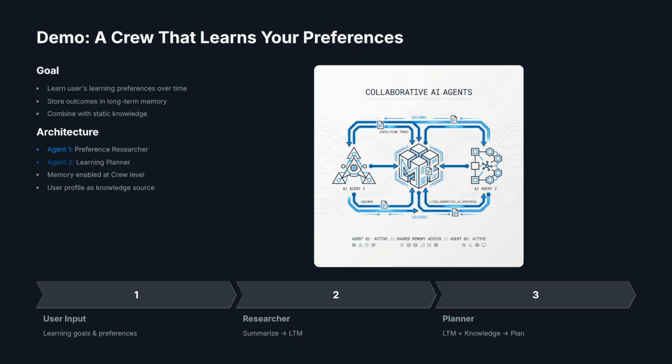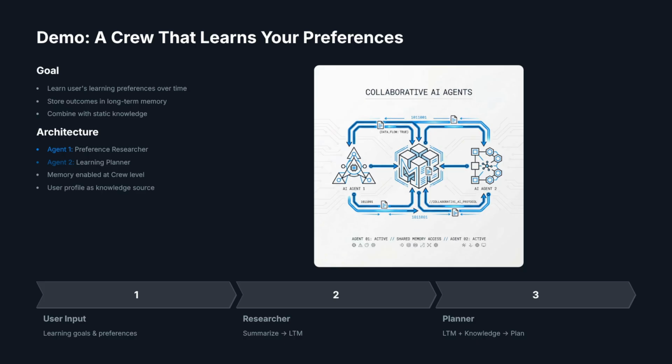We'll have two agents. The first is a preference researcher. Its job is episodic. Interview you about what you want to learn right now, ask a couple of follow-up questions, and then write a concise, structured summary of your goals and constraints. That summary is what we promote into long-term memory. The second agent is a learning planner. Its job is declarative. Read the stored summaries from long-term memory, combine them with a stable user profile in a knowledge source, and generate your next learning sessions.